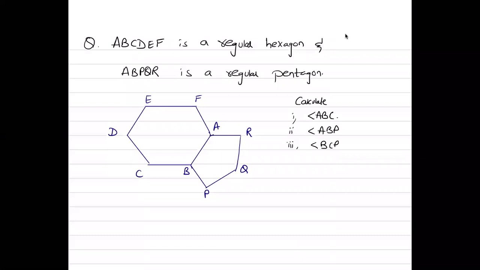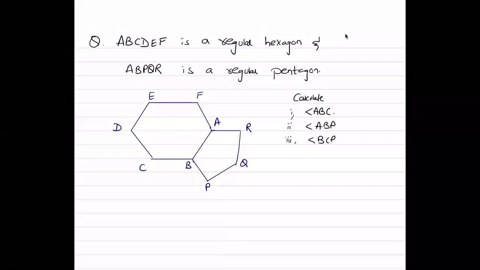So for the first part, you have been asked to find this angle, angle ABP. Okay, we are just going to confirm right now. Interior angle of this hexagon can be found by angle ABC is going to be n minus 2 times 180 divided by n.